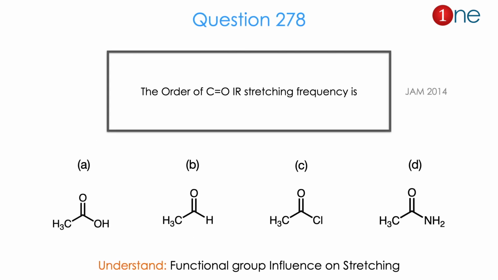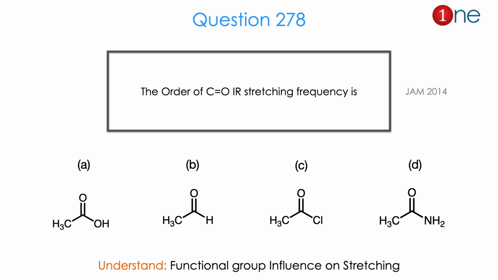Let us look at the next question. Here they are asking the order of CO stretching frequency, the IR frequency. They gave 4 different structures: one is acetic acid, another is an aldehyde, another is an acid chloride, and another is an amide. Basically you are playing with the carbonyl group. They are asking which one has the higher CO stretching frequency.